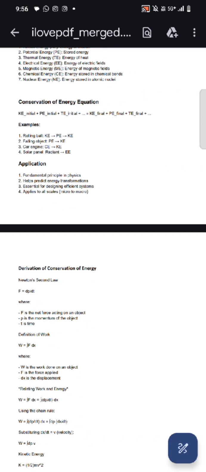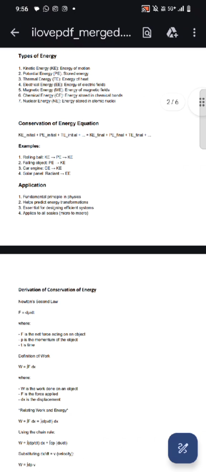And the third example is a car engine. In a car engine, there are chemical bonds. The energy is stored in chemical bonds, that is chemical energy, and first this chemical energy is converted into kinetic energy. And the last one is the solar panel. In a solar panel there is radiant energy, and radiant energy is converted into electrical energy.